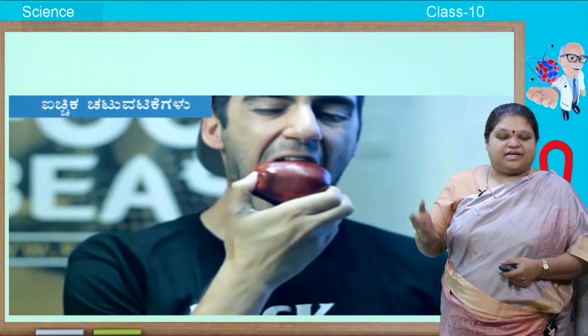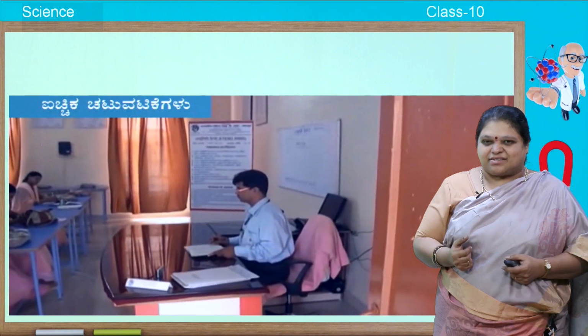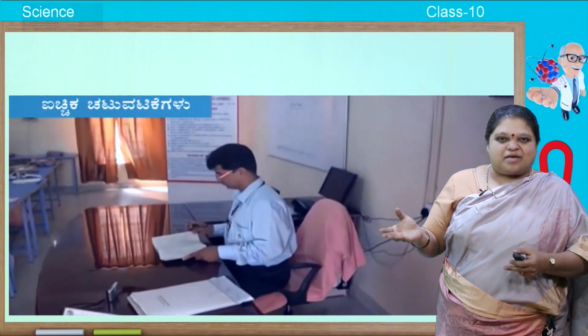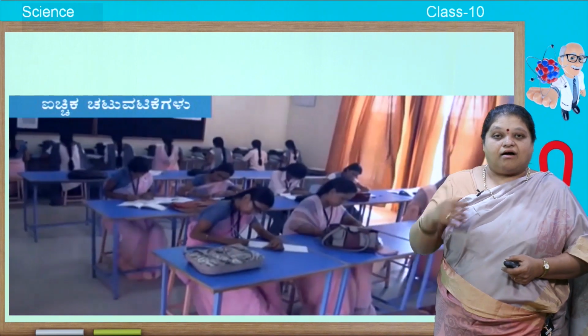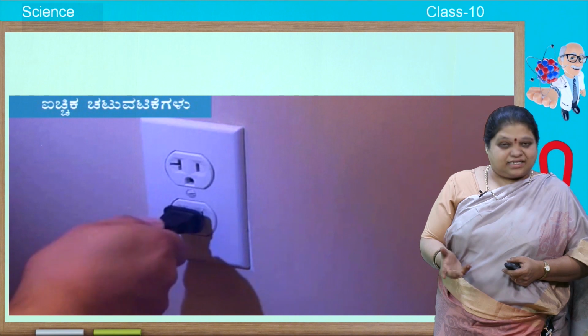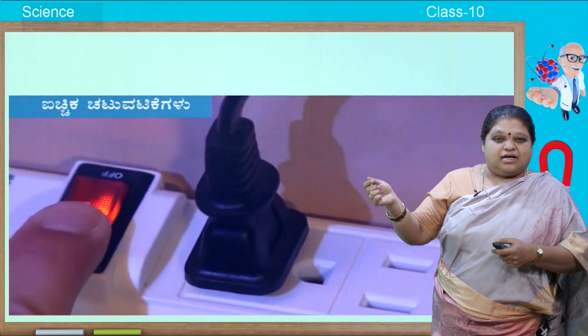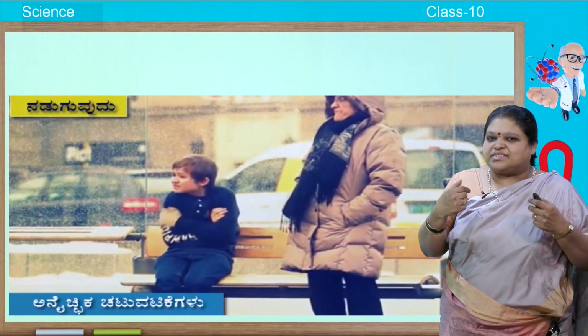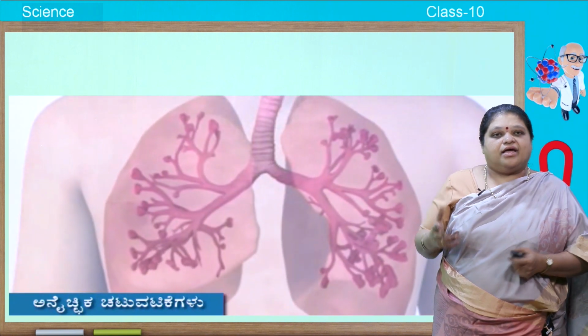Not only that, it controls lot of your voluntary activities. For example, that person likes the apple and he eats it. Here you can see an examination taking place, an invigilator is there and the students are writing. All these are voluntary activities which you do. Here he is plugging the switch, you are watching the TV, you are watching the Prime Minister, whereas you are sneezing, shivering, sweating, all these are involuntary activities.